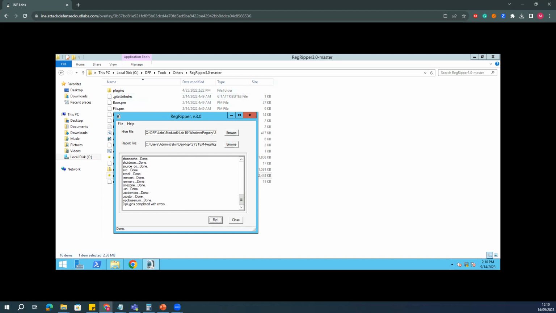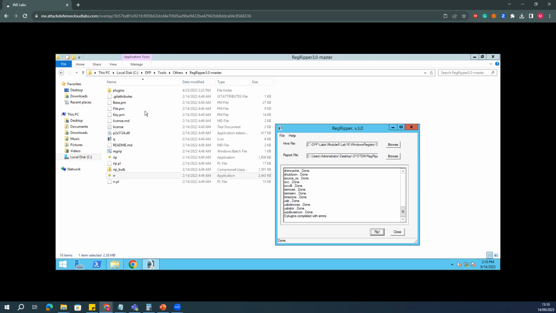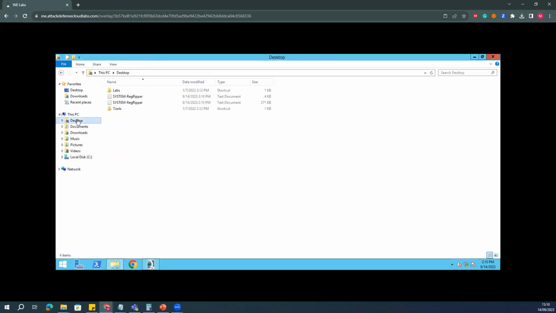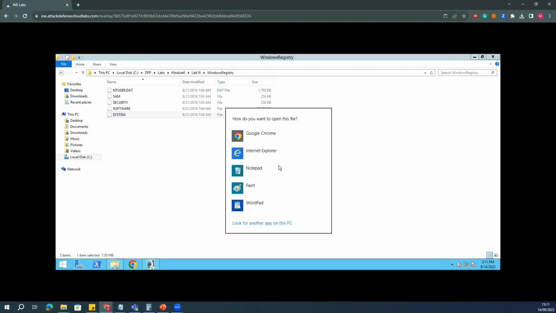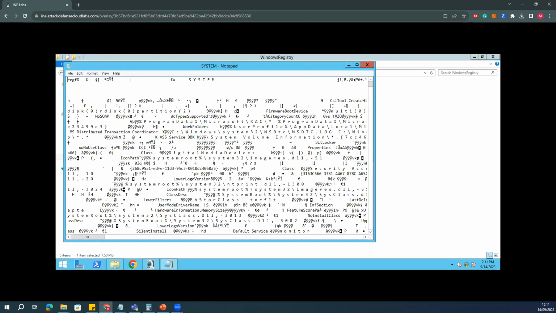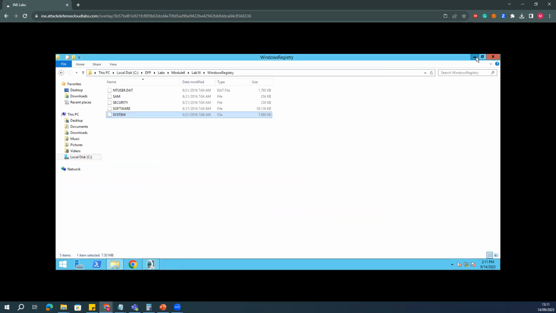You cannot use it for the analysis as a plain file. Let me show that. If I go to the lab here, and go to System, if I double-click on this, you will not be able to read it, as it is in the encrypted mode of the file. So I have to decrypt this file with the specific tool.